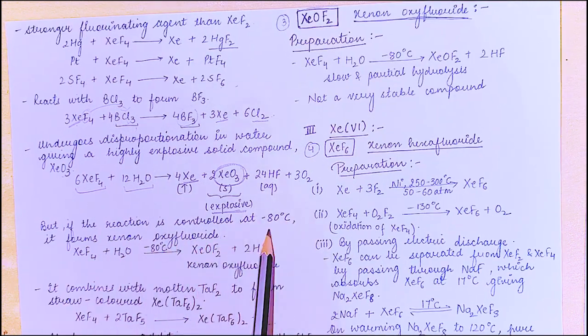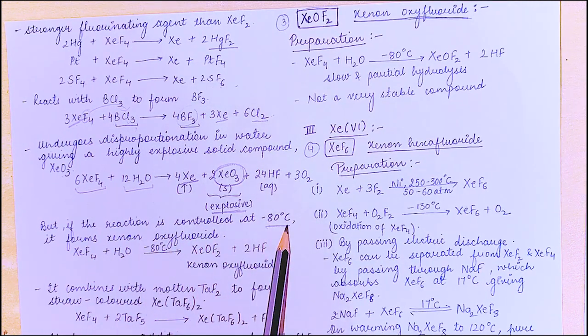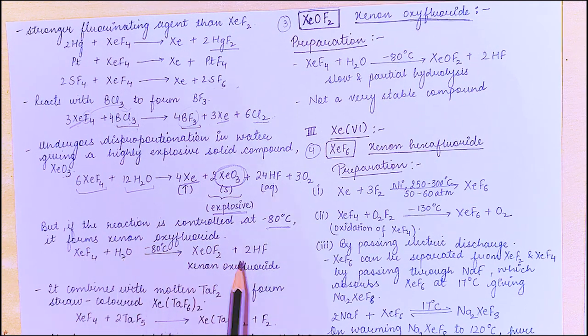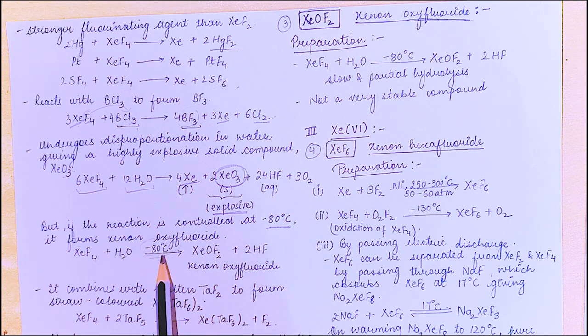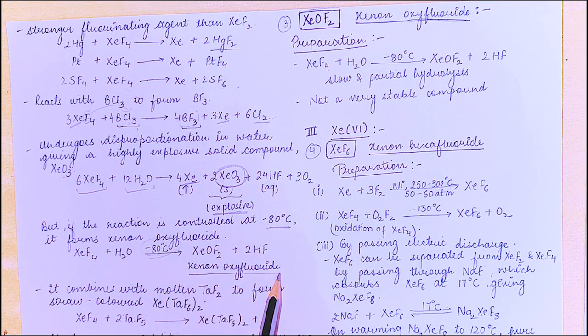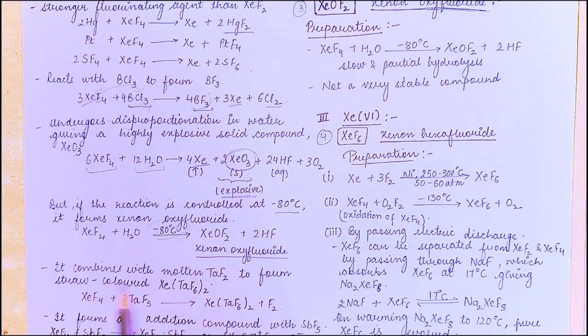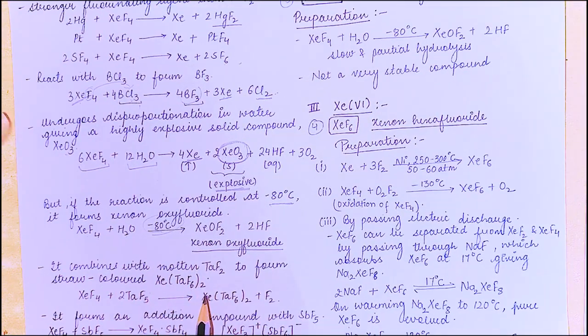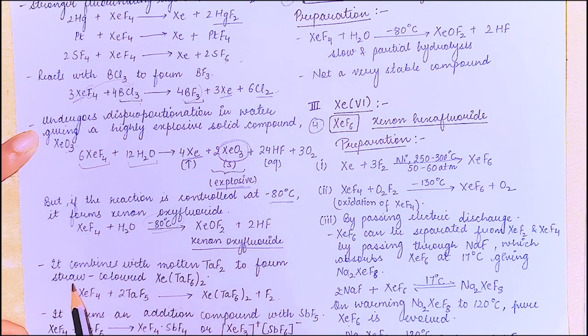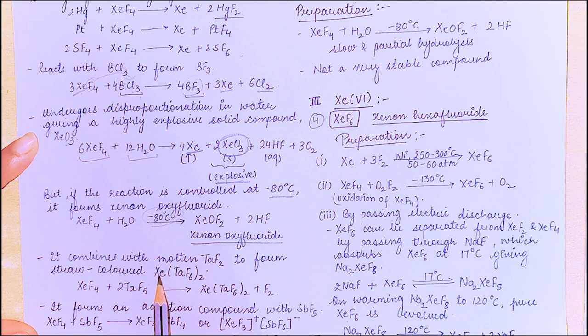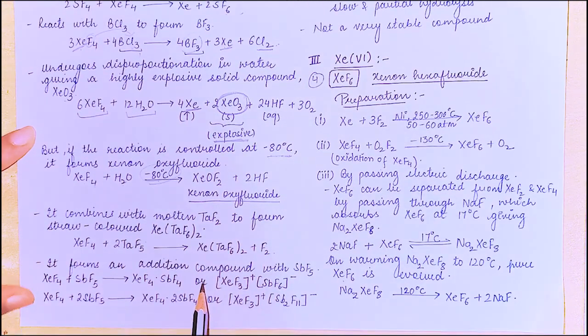But if the reaction is controlled at minus 80 degrees Celsius, it forms xenon oxyfluoride. That is xenon tetrafluoride plus water at minus 80 degrees Celsius gives xenon oxyfluoride plus HF, right? It combines with molten TaF5 to form a straw colored xenon compound, which is XeF3 TaF6.